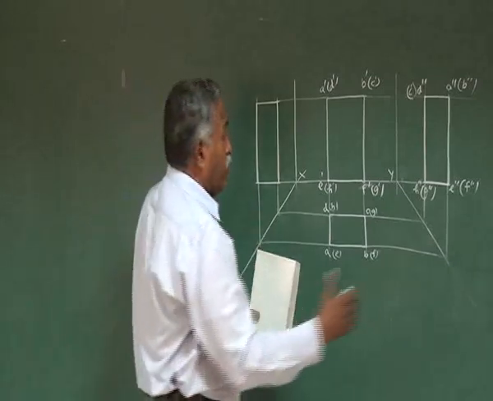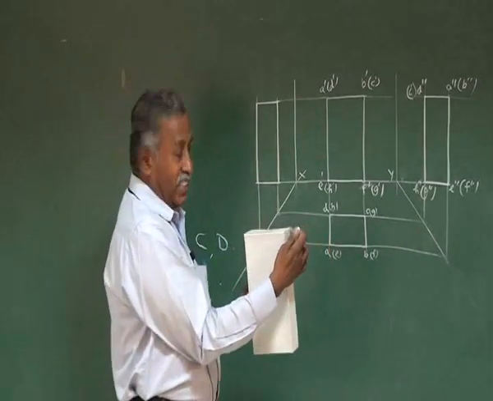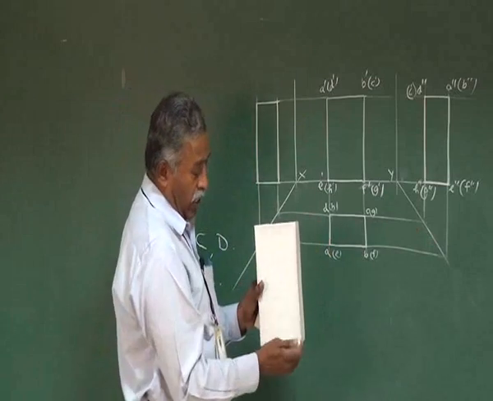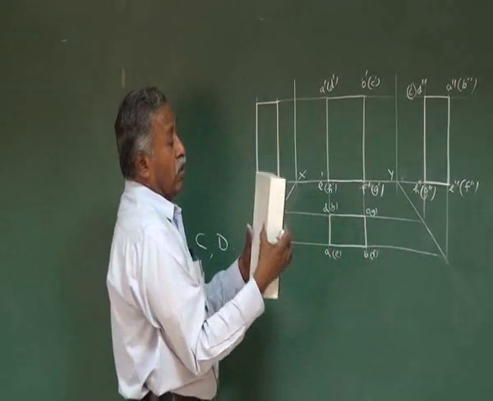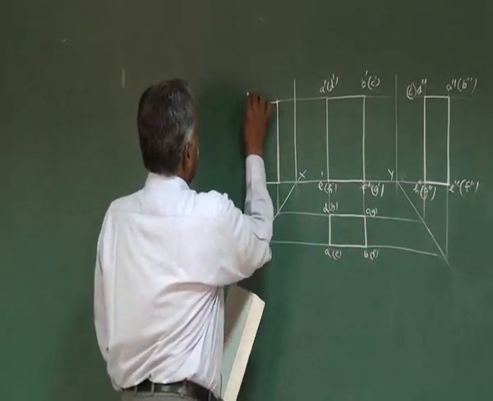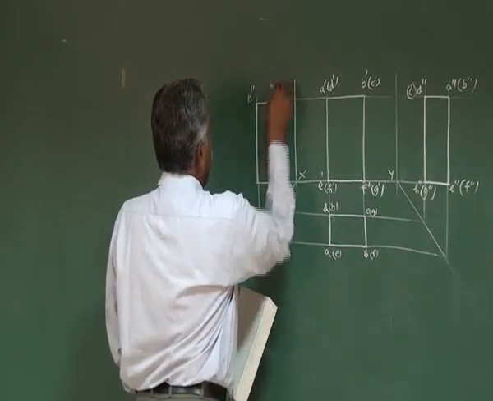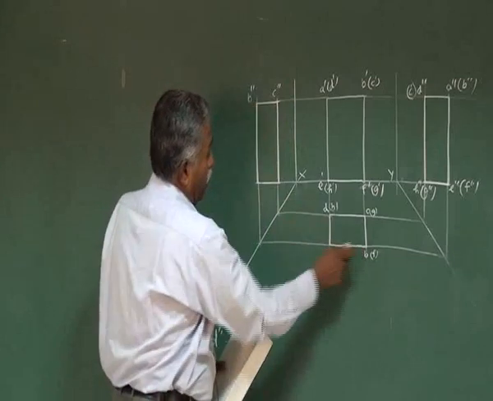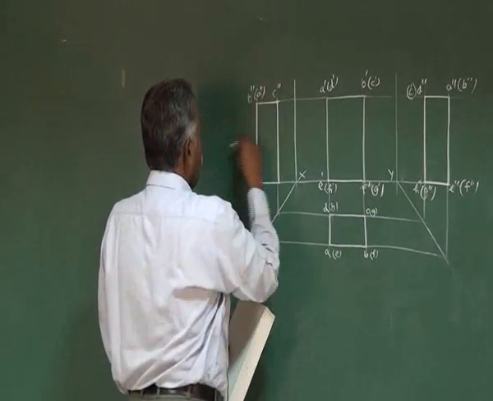When you come to the right hand side view, this point is B and this point is C. B, C and F, G are visible. So this point is rotated like this. So this particular point is B double dash and this point is C double dash. Behind B double dash we have A double dash.